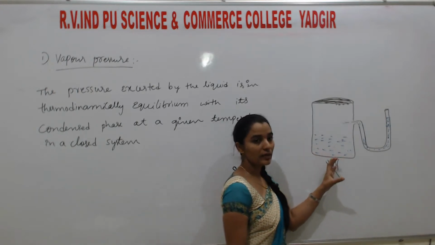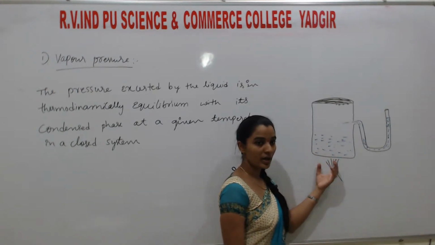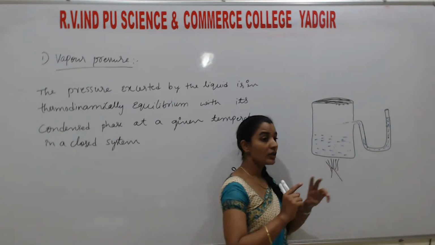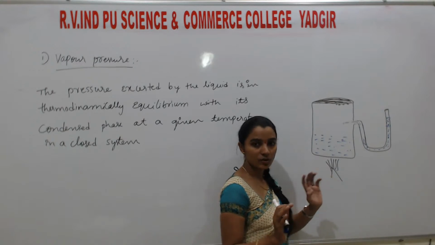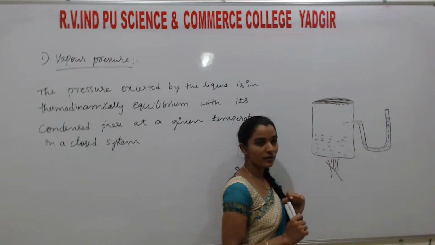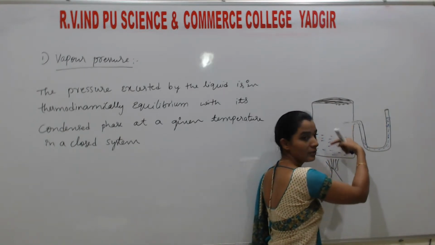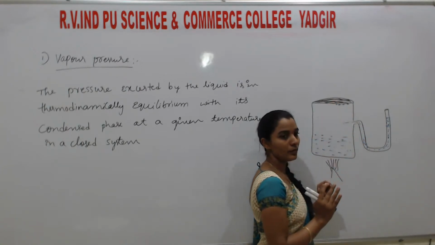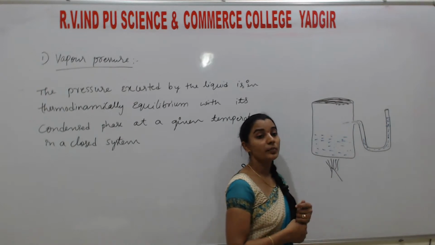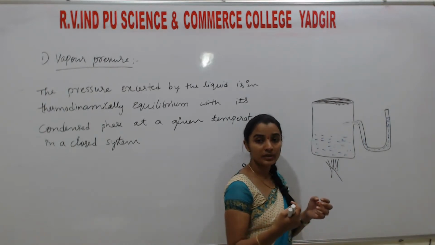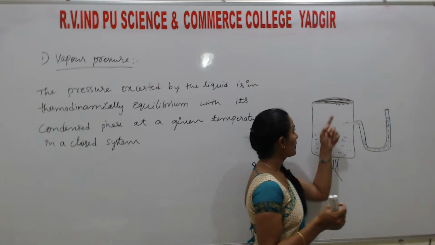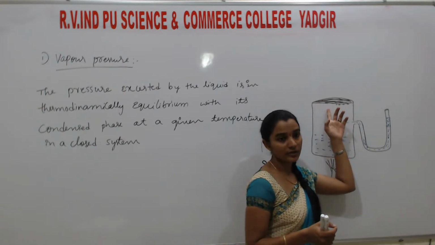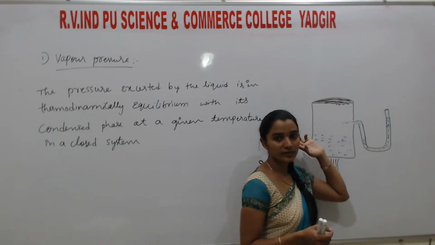Initially the liquid is there. When the liquid starts boiling, starts heating, initially the bubbles will form. At that time no vapors are formed. There are no vapors, which means there is no process of condensation, and exchange cannot take place. Here there is no formation of vapors, so it is empty. Later when it starts to boil, it forms vapors. When they form vapors, it is a closed system, so the vapors are collected at the bottom surface of a lid or any closed surface.